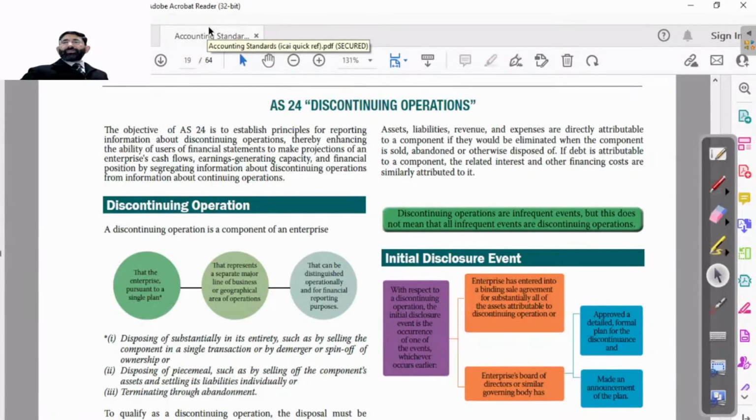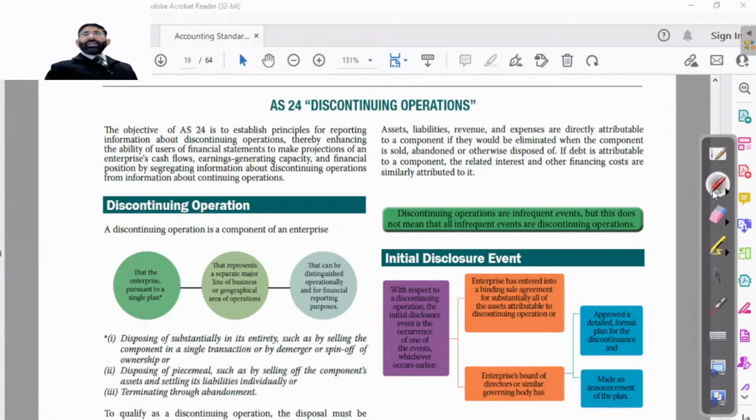Let's study this wording. The objective is to establish principles for reporting information about the discontinued operation. We have to do this for the purpose of making the financial statements more useful to the users of the accounts. Basically, financial statements are prepared for the users of accounts.